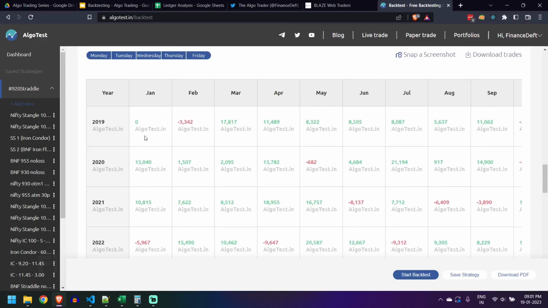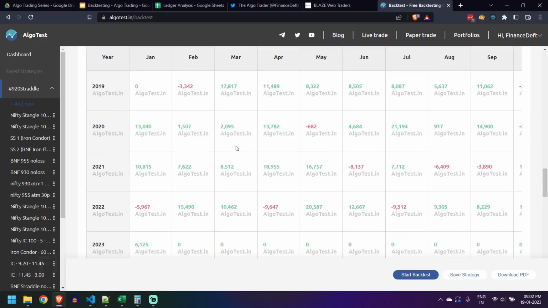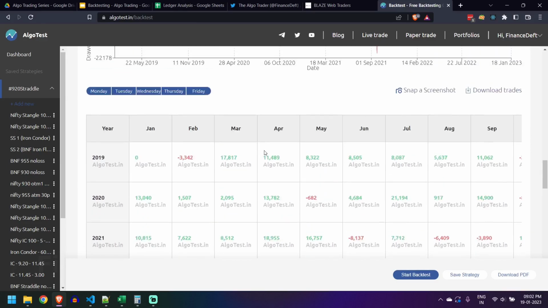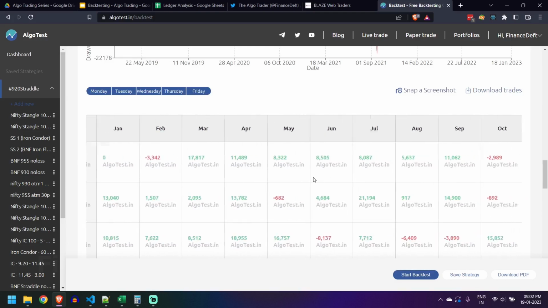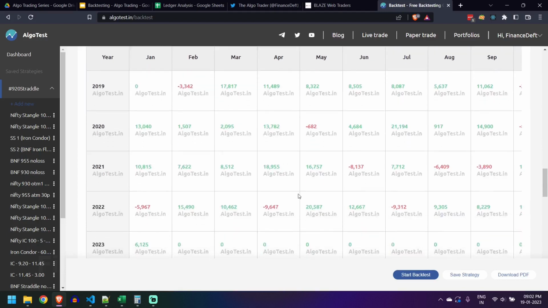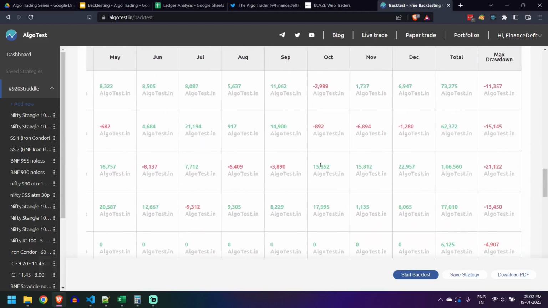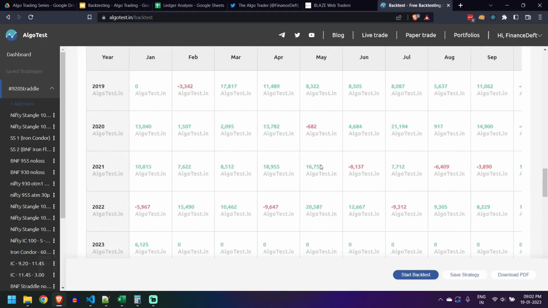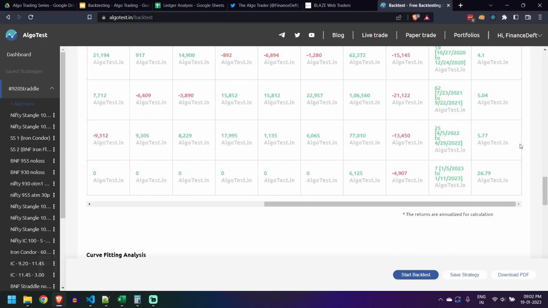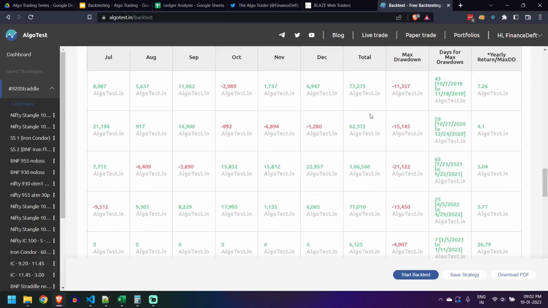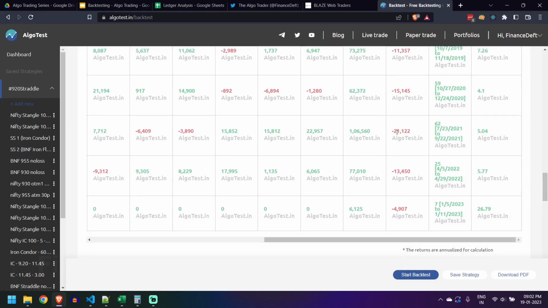See, this algo test shows us how the strategy has performed month on month. You can see it has performed pretty well: in 2019, 2 months in red, and in 2020, 4 months in red. It gave losses in 3 to 4 months, and you can see yearly returns as well, in and around 70 to 80,000 profits per year. And the maximum drawdown, which happened in 2021, is about 21,000.